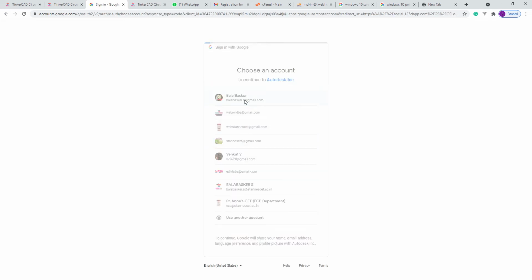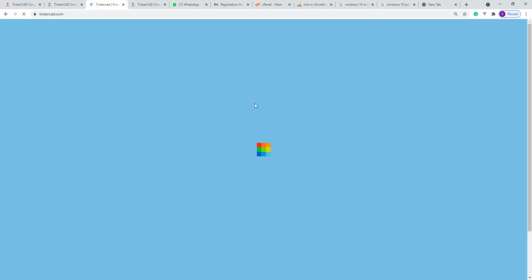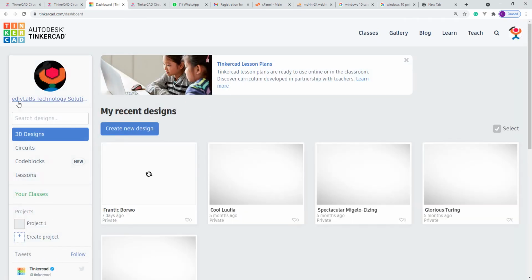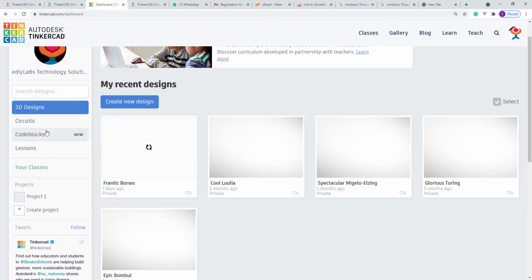As I already have an account with Tinkercad, it will take me to the dashboard. If you are new to it, then it will ask for one more step to verify. If you verify, then it will accept that and move on. See, it moves on to my dashboard. Here you can see Edilabs Technology Solution and all the things that happen.